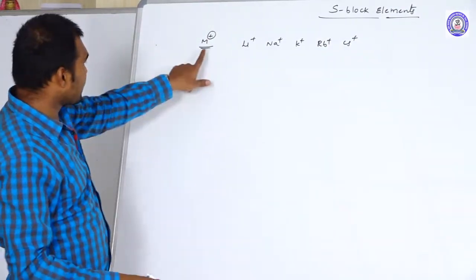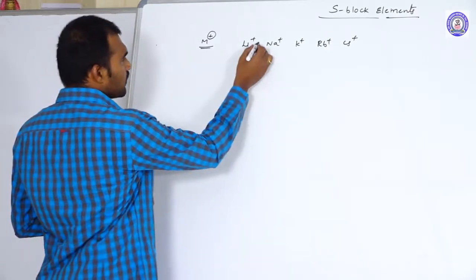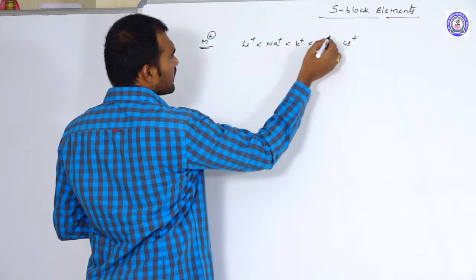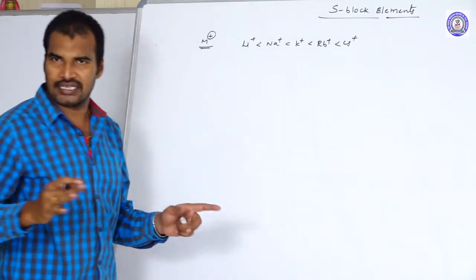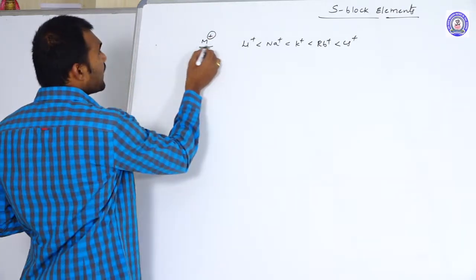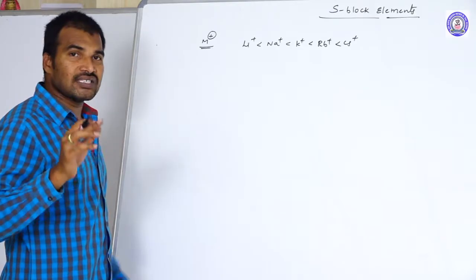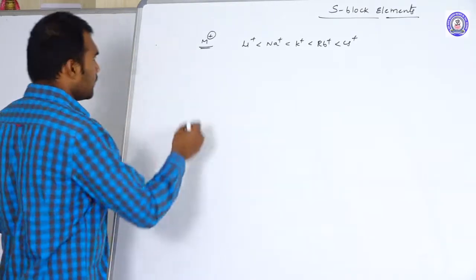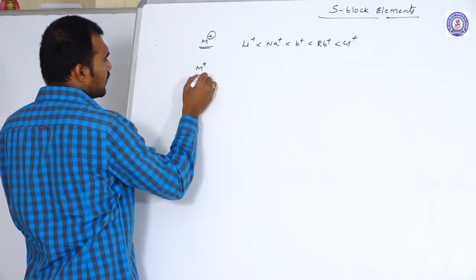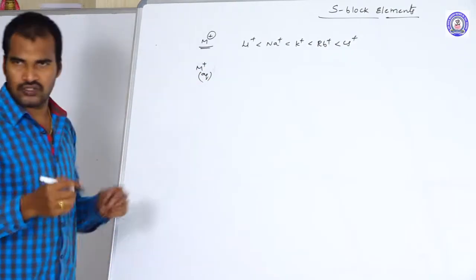When you compare the sizes of metal ions, what is the order of sizes? Ionic order, that is Li+ < Na+ < K+ < Rb+ < Cs+. It's a regular order when you have taken only metal ions. But when you compare the ionic sizes in aqueous solution, that means M+ ions in aqueous solution.